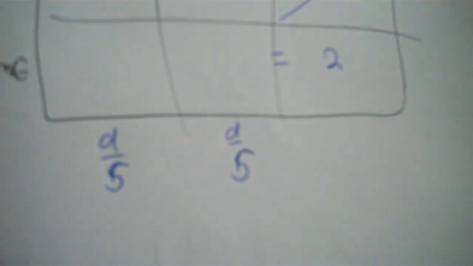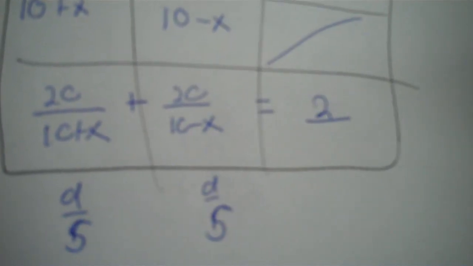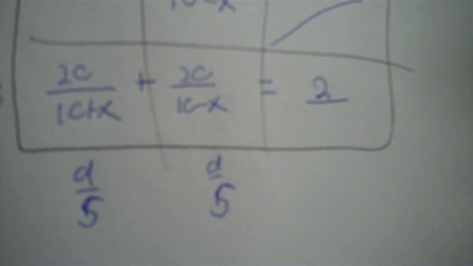You put equals. Now the time, you have to use the distance divided by your rate, or the speed. Speed and rate mean the same thing. So it'd be 20 over 10 plus x. Then 20 over 10 minus x. Put a plus sign, and that's the equation. Underline that, so it's also a ratio. So you have to do the common denominator method, CD. So extend your lines.